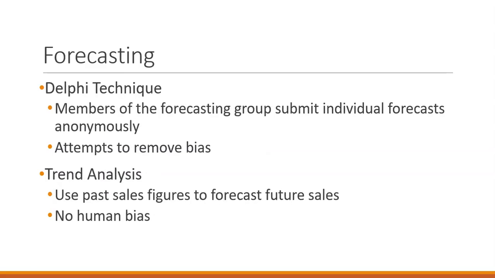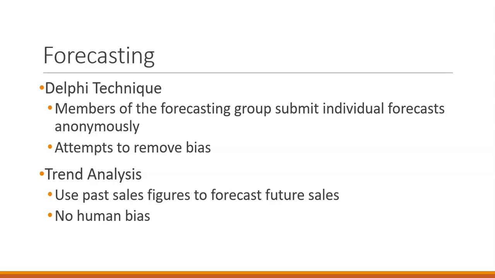The Delphi technique is where we have a forecasting group that submits individual forecasts anonymously, and then they come together not knowing who submitted what budget plan and try to find similarities and fix the differences within their budget plan until they get a budget plan they all agree on. This also helps to remove bias.